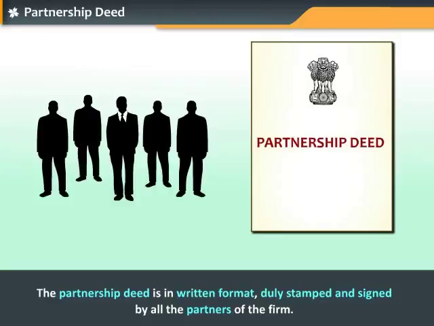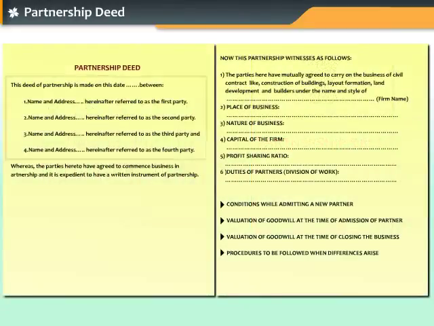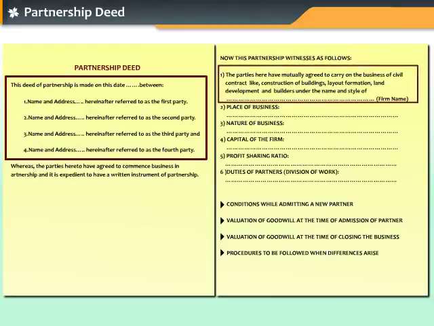The partnership deed is in written format, duly stamped and signed by all the partners of the firm. The partnership deed generally contains the name and address of the firm, names and addresses of the partners, nature of business, addresses of branches if any, and date of establishment of business.